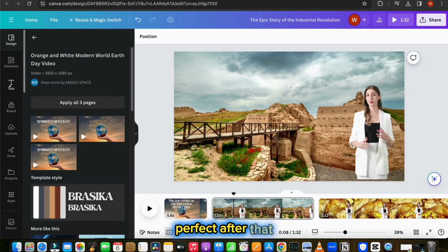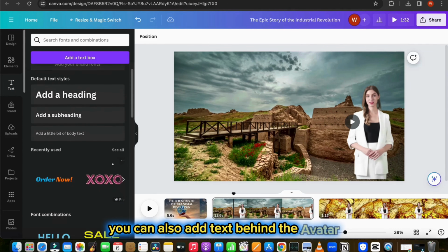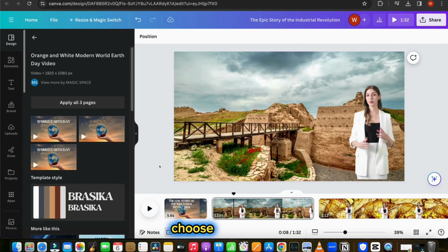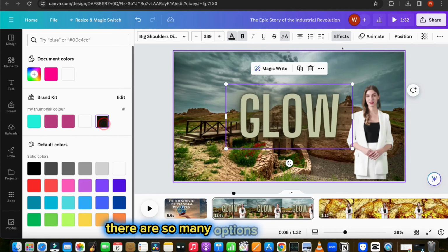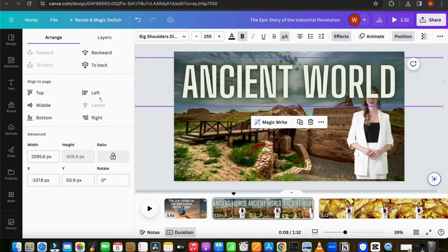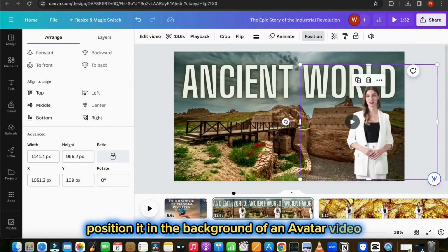Perfect. After that, you can also add text behind the avatar. Just click on text, choose any of this. There are so many options available here. Just enter your text and position it in the background of an avatar video like this.